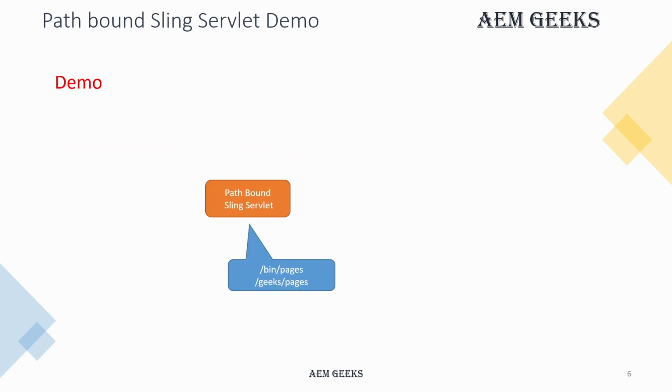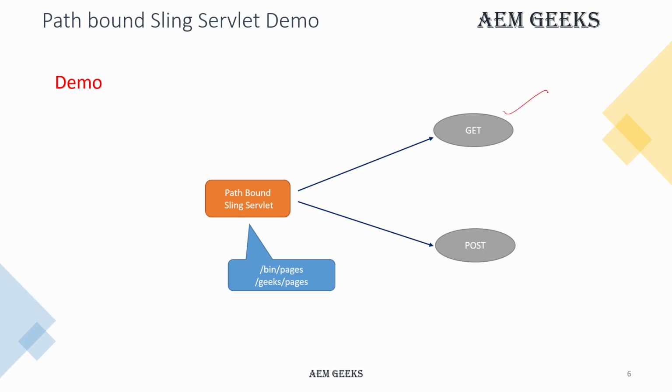So for the demo, I'll write a path-bound servlet and bind it with two paths, /bin/pages and /geeks/pages. I'll show you both GET and POST methods. In GET, I'll create a JSON of all the pages where the key will be the page title and the value will be the page path. So whenever you use GET, you will get that JSON. In the POST method, I'll submit a form and send that form data to this servlet, and later I'll print that data in the logs.